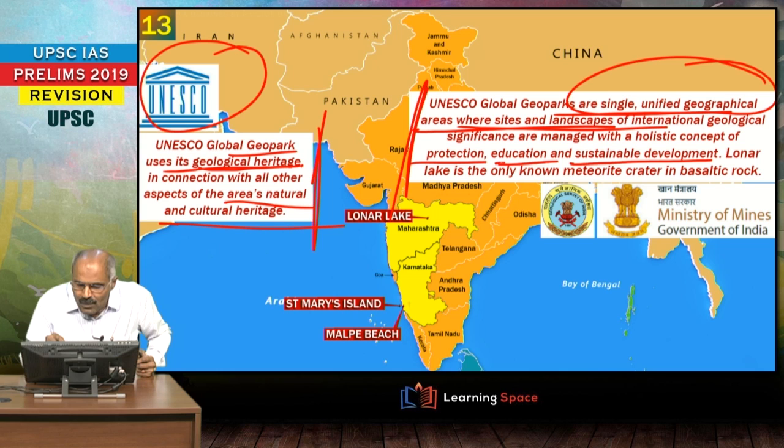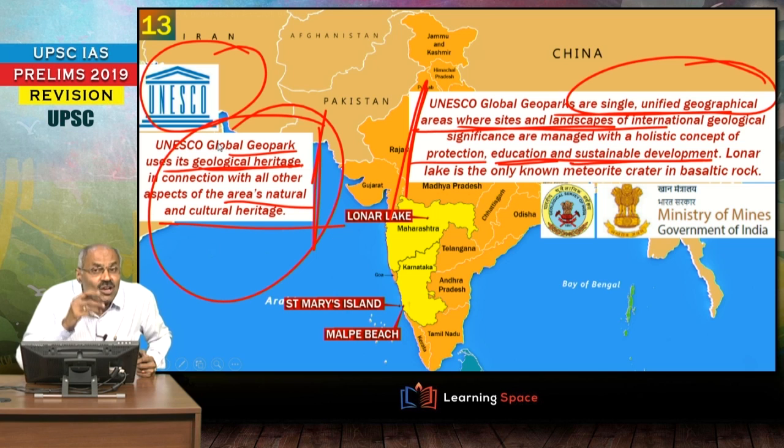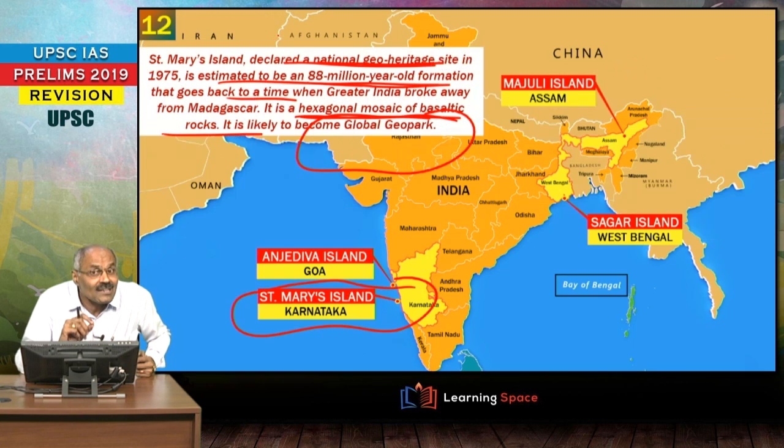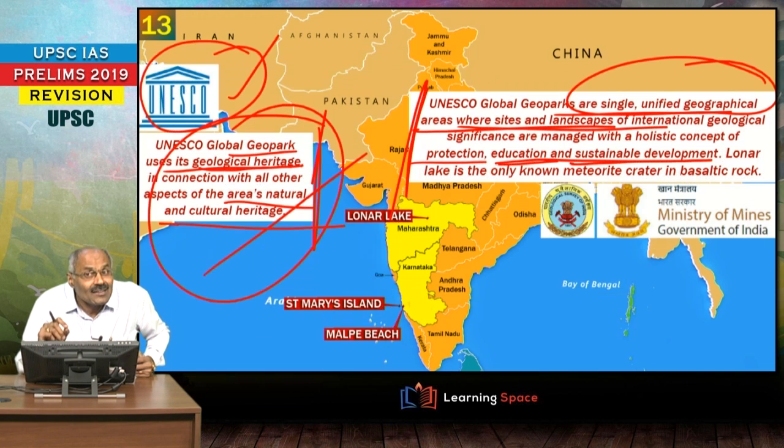They should have proper protection. They should have a mechanism for sustainable development. Not only that, on the other side, geological heritage should be combined with natural and cultural heritage. Right, UNESCO Global Geopark, and we have seen one is St. Mary's Island, the probable candidate for Global Geopark, and the second one is Lonar Lake.